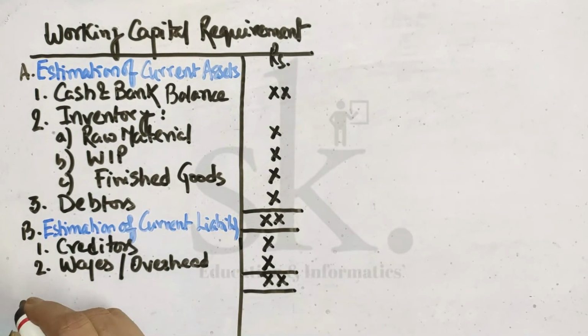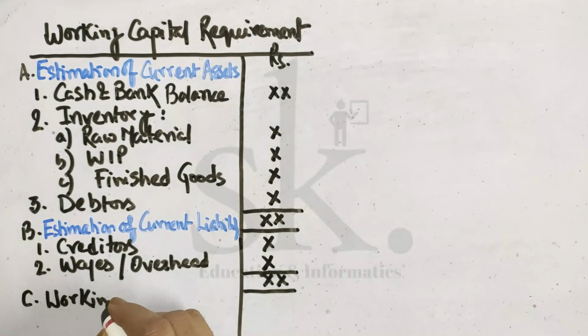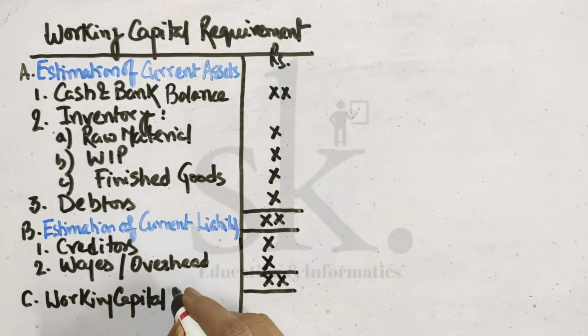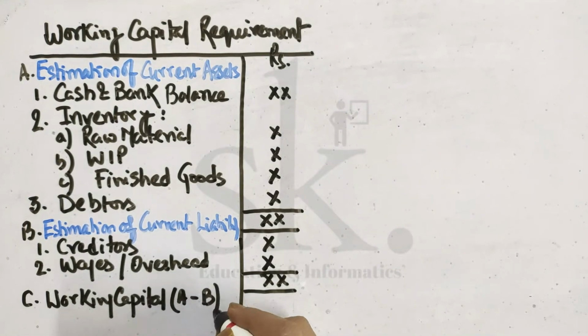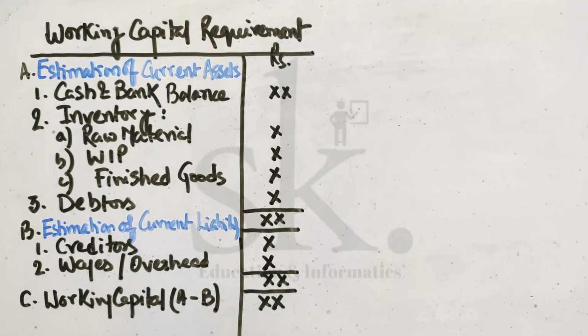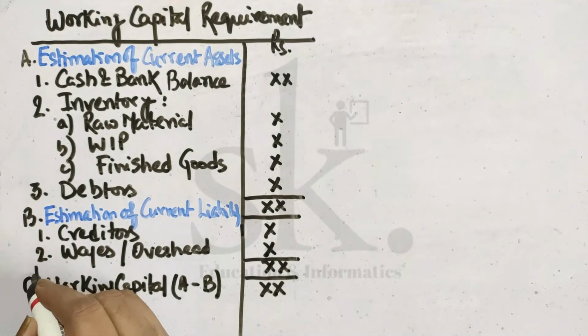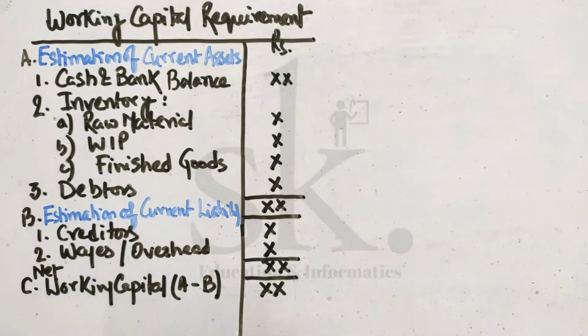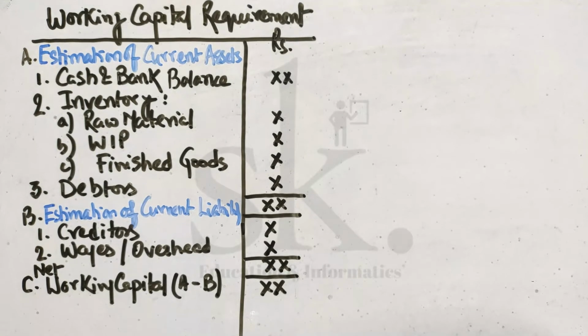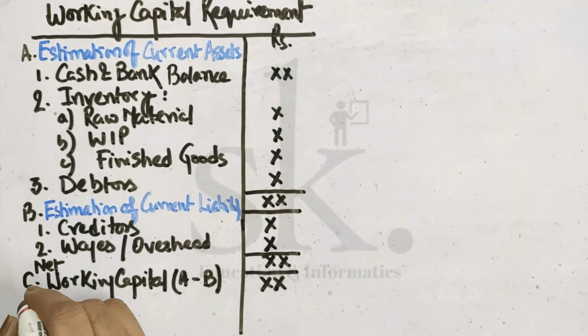Now C comes, which is working capital, or we can say net working capital, which is A minus B, this total minus this total. So we'll get an amount here. So this is net working capital. Now what do we require to do? Once we have calculated net working capital, then we require to give an adjustment for margin of contingency.